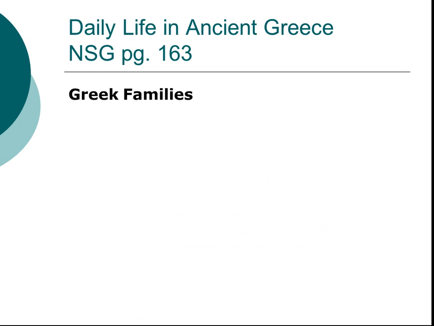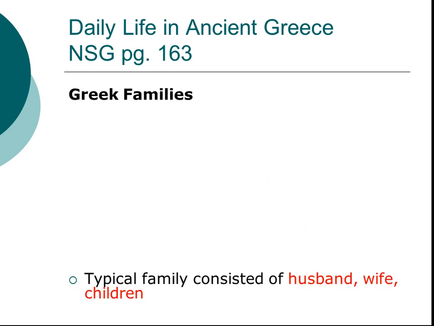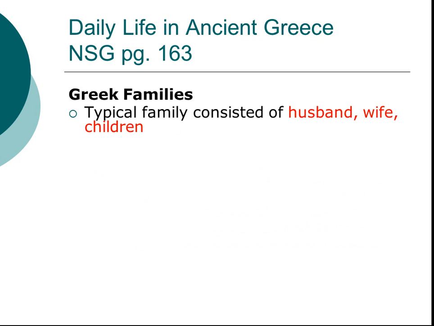Family life in ancient Greece: the typical family consisted of husband, wife, children. So very similar to what we have today. It was a nuclear family, meaning husband, wife, and children. It didn't really include grandparents or aunts and uncles. It wasn't an extended family.